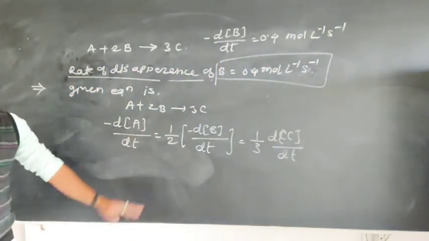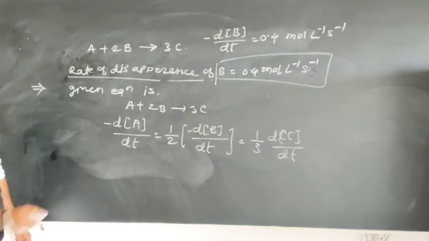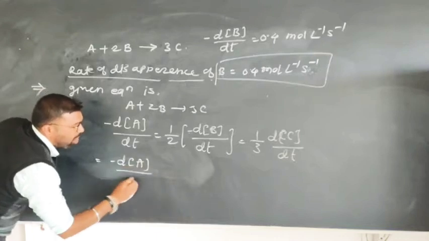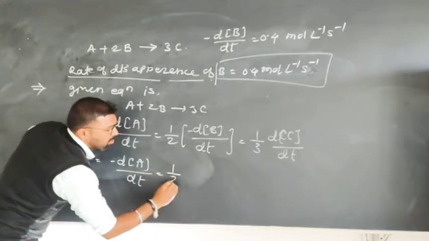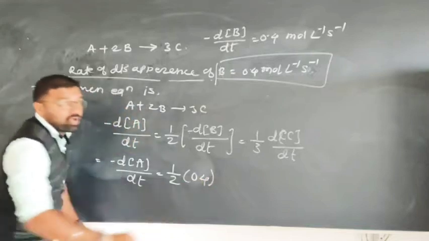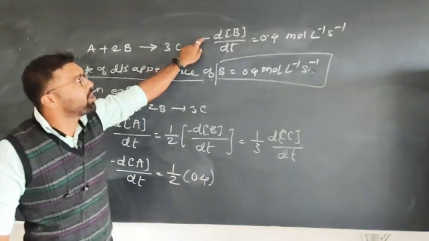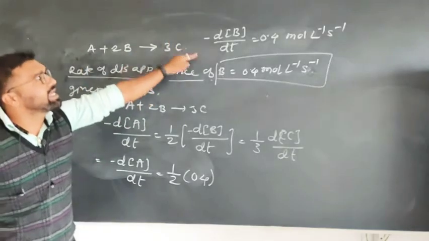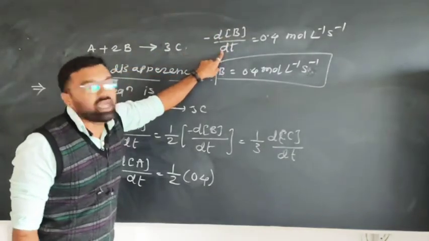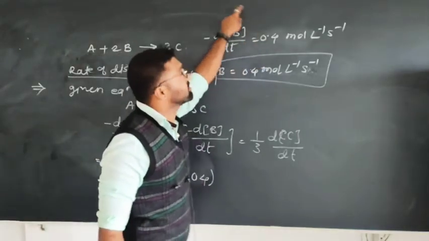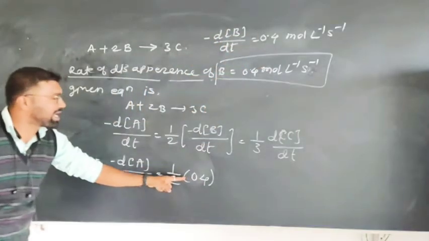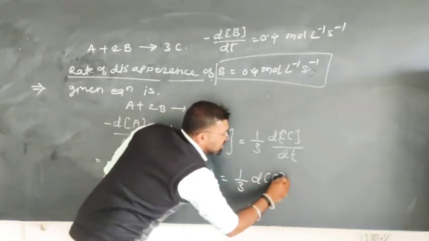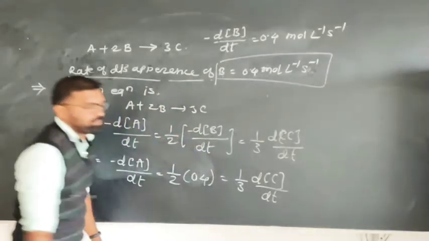In this equation we can put the value: minus d[A]/dt is equal to 1 by 2 into 0.4. This whole quantity is 0.4, therefore 0.4 is equal to 1 by 3 into the change in concentration of C with time.